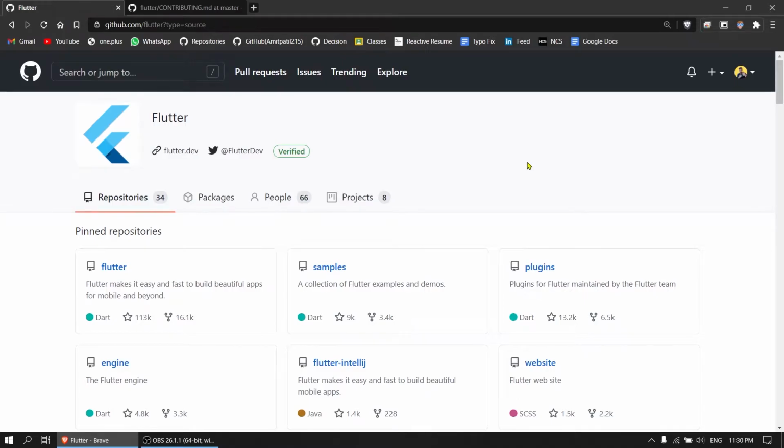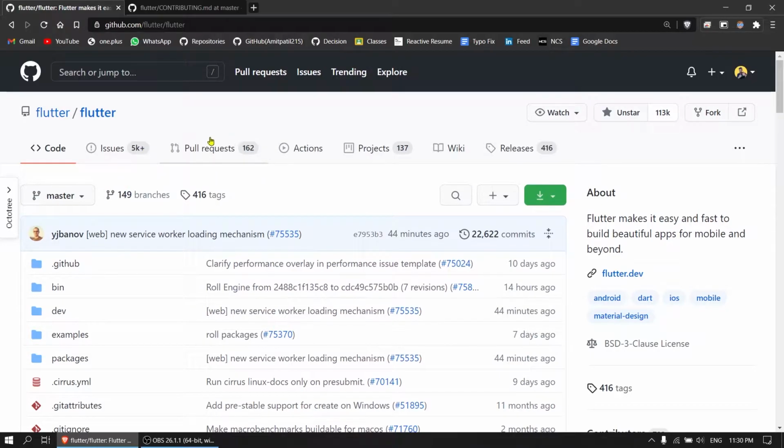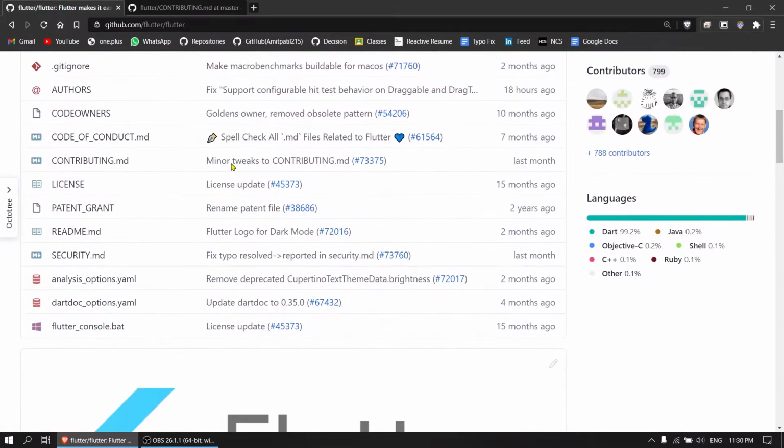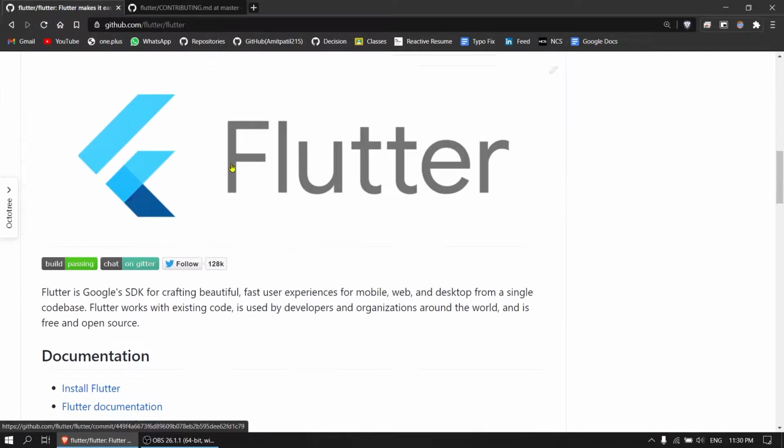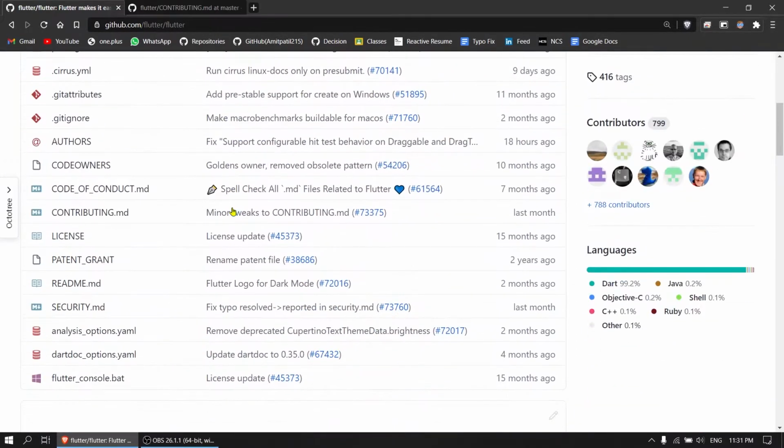In this video, we're going to talk about Flutter contribution. What do we actually mean by contributing to Flutter, how does issue triaging happen, and how do you find the correct issue to work on? We are in the Flutter organization on GitHub, and we have 34 repositories. One of them is Flutter, where all the issue tracking and pull requests happen, along with our SDK and the Flutter framework.